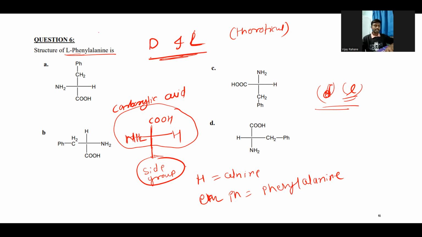So can anyone tell how many natural amino acids are present in our body? Anyone have any guess? So there are around 22 amino acids. You can just Google it and you will get that answer.